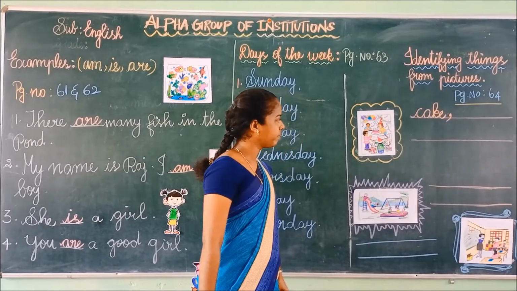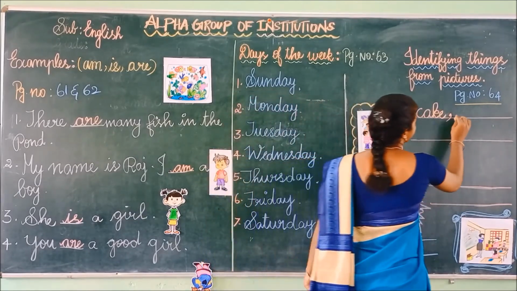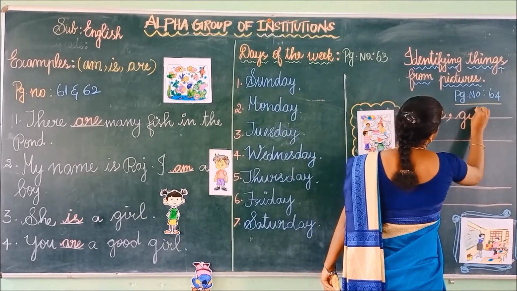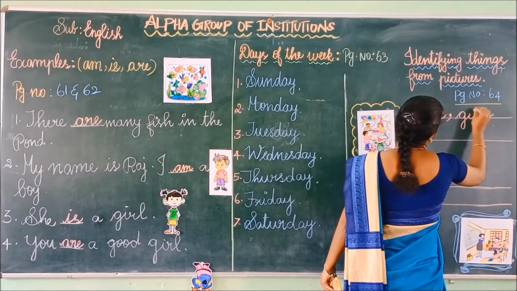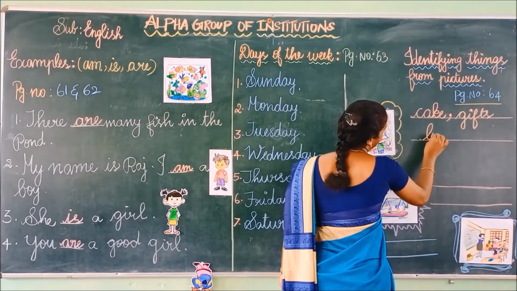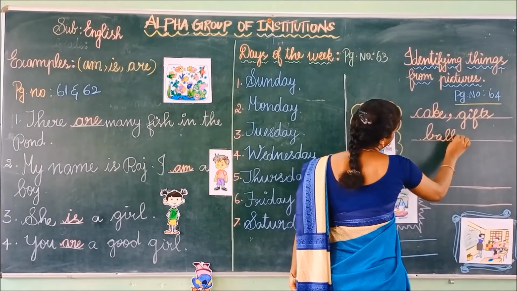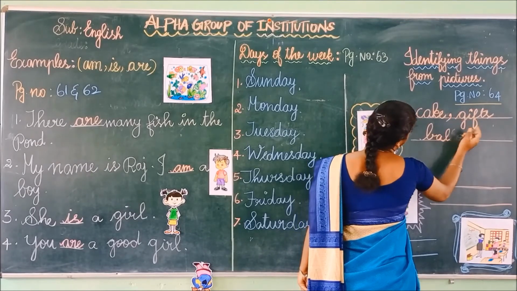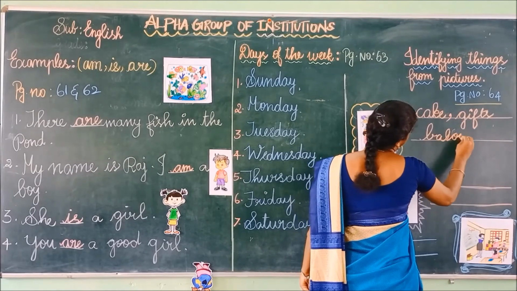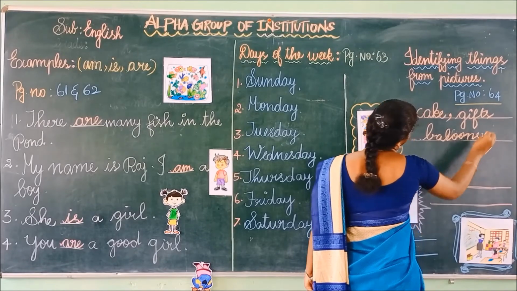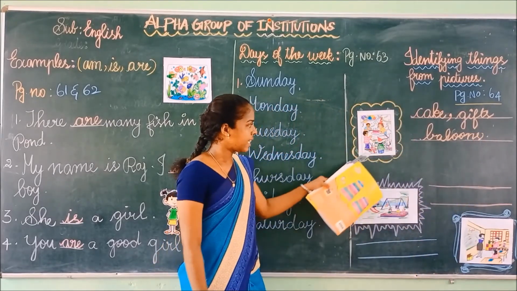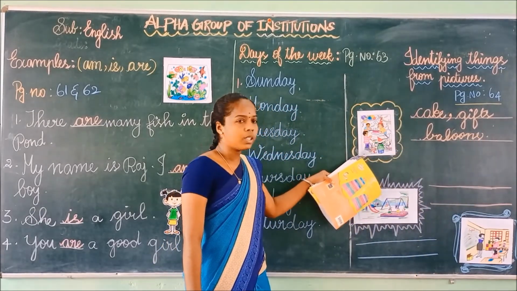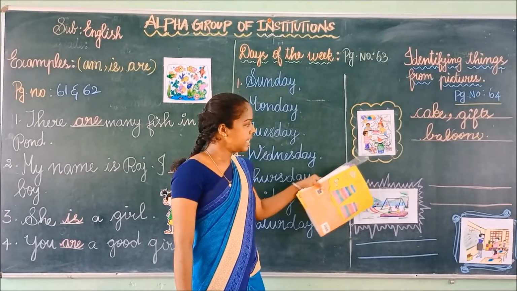Next one, gifts. Balloons. Like this you have to list out the things that you see in this picture.